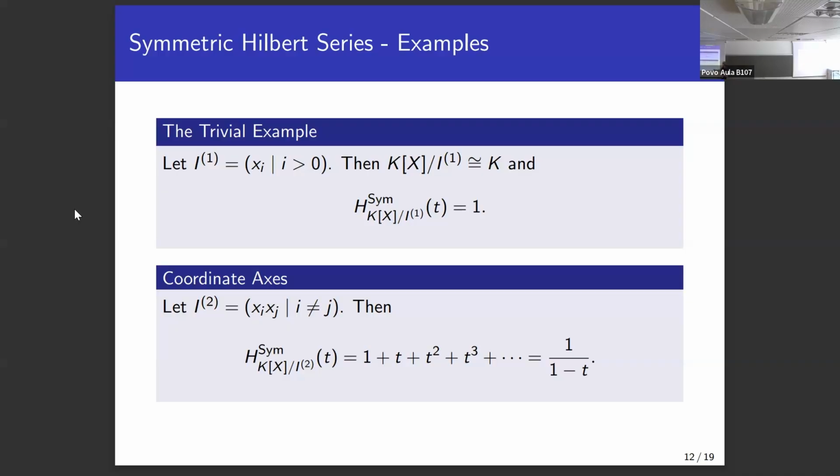And note here that as vanishing ideal, we have all the coordinate axes of infinite-dimensional space, which are kind of the same under permutation of coordinates. And here we get the Hilbert series of just a normal line. So we see that by quotienting out symmetry, we actually get something sensible.